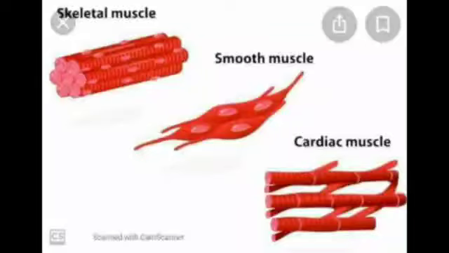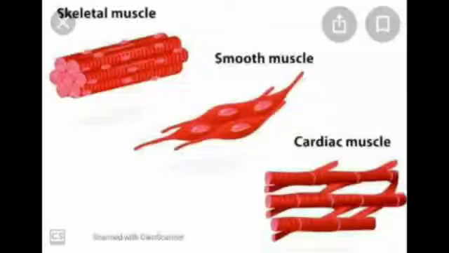Then the second type are the smooth muscles. They are also called unstriated and involuntary muscles, because these muscles do not show any kind of striations or stripes. The cells are spindle shaped with pointed ends. They are uninucleated. And why are they called involuntary muscles? Because they are not under our control. So where would you find these muscles then? They are found in the walls of stomach, bronchi, uterus, iris of the eye, etc. And these muscles do not get tired.